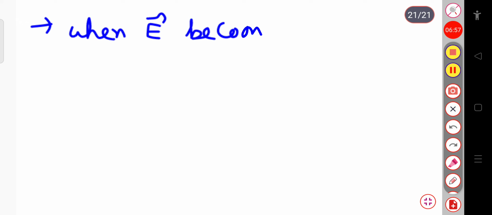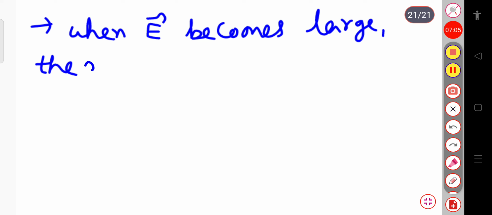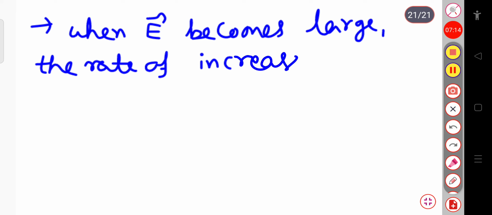Let me write it. When the electric field becomes large, the rate of increase of this dipole moment p decreases. Here I am writing small p for the dipole moment; I will write capital P for the polarization.